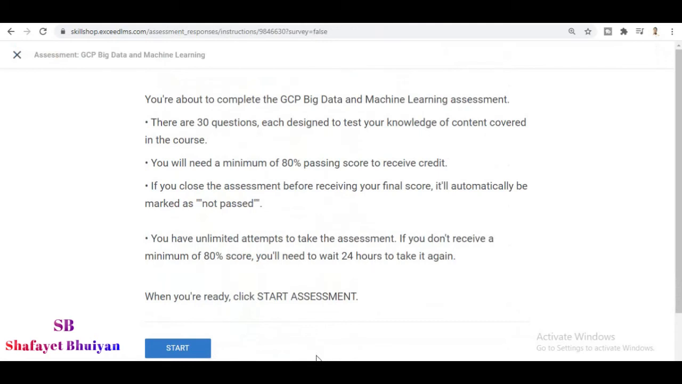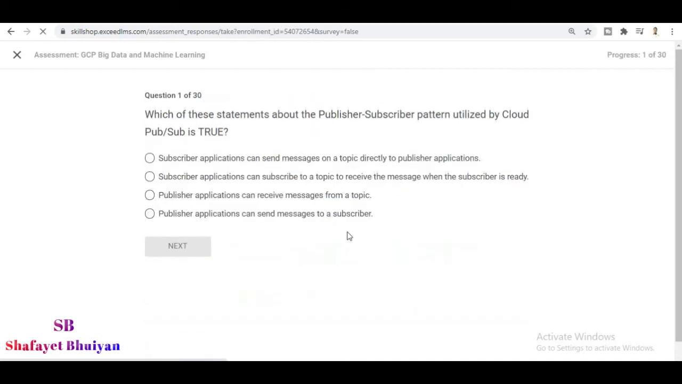This is the final step to achieve the Google Cloud Certificate of Completion. This is the final assessment, meaning the third assessment. After this, we get our certificate. And here I am going to start. And this is the first question.